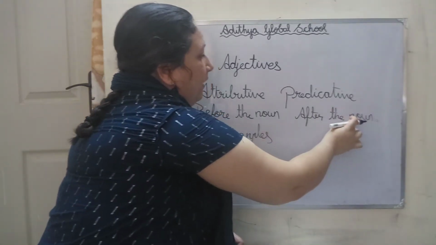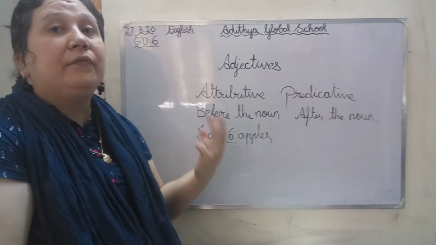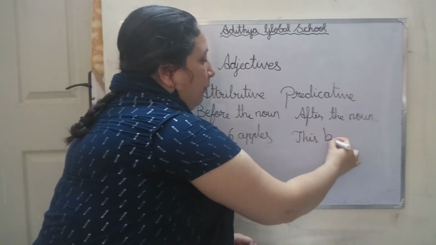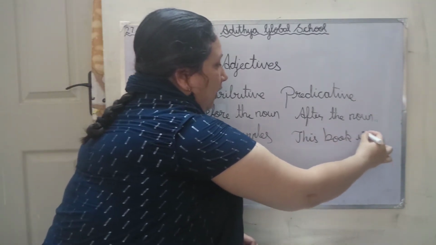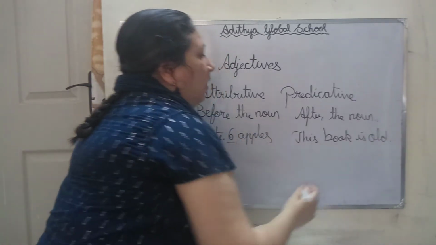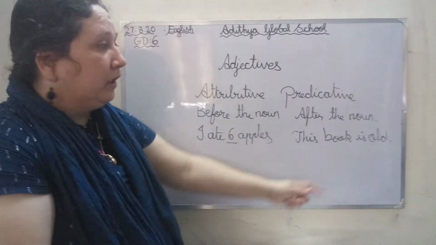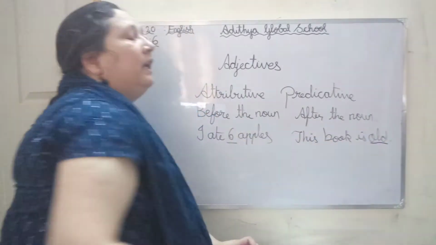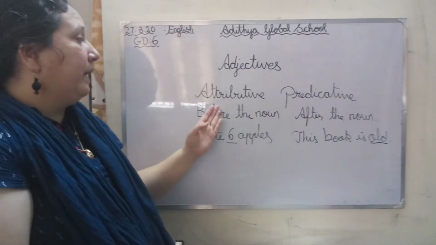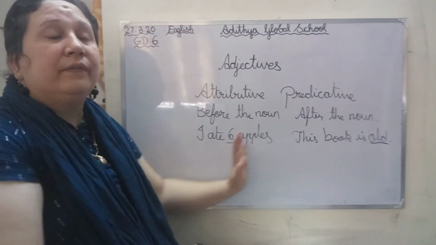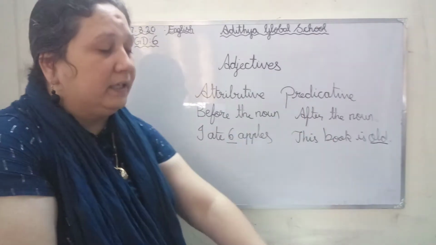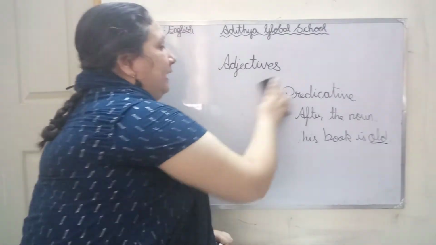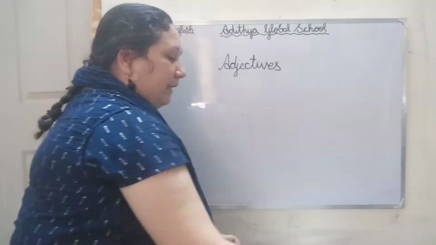For example, this book is old, or this book is torn. So adjectives placed before the noun are called attributive, and adjectives placed after the noun are called predicative. Now we will see the types of adjectives.